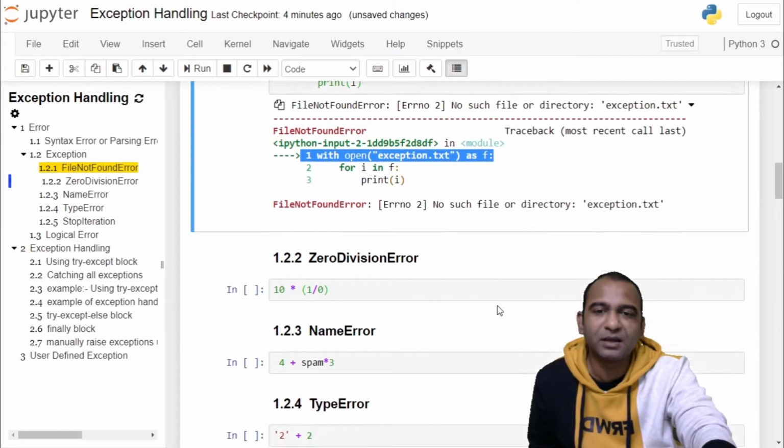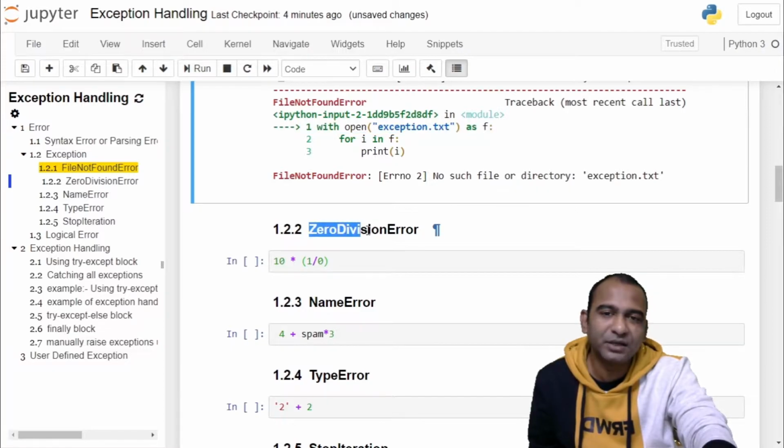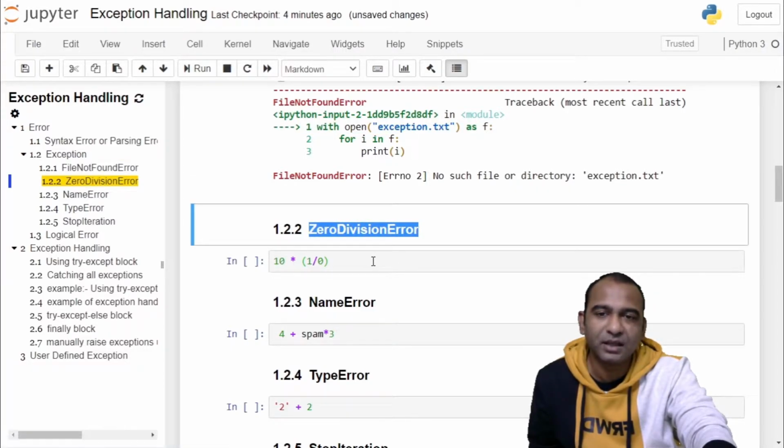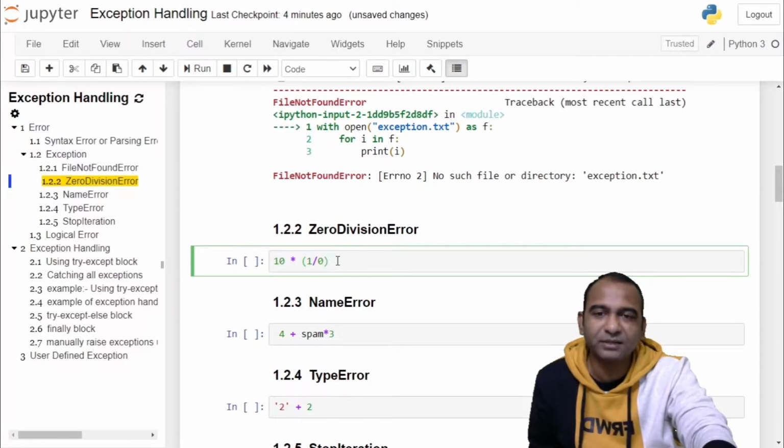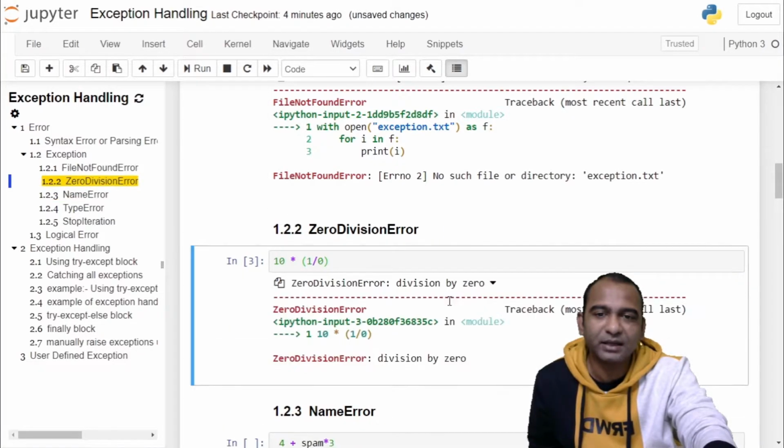The next type of error is a built-in error, the ZeroDivisionError or divide by zero error. In this case, we are dividing 1 by 0. It is not allowed. When you click on the cell and run the cell, it shows that it creates an exception object, ZeroDivisionError. It is a division by zero error, and it has occurred at line number 1.